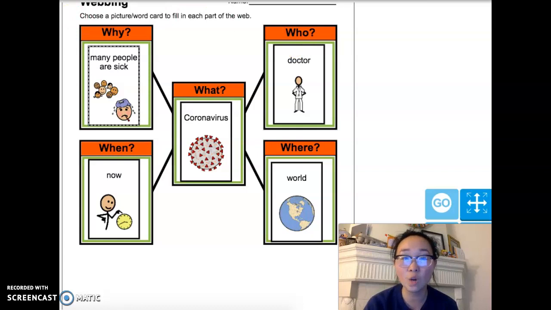Okay, so I hope that helps. These are the answers. What do we read about? Coronavirus. Who is helping us? Doctors are helping us. Where is this happening? This is happening in the world. When is this coronavirus happening? It is happening now. And why is it important to know about the coronavirus? Because many people are getting sick.